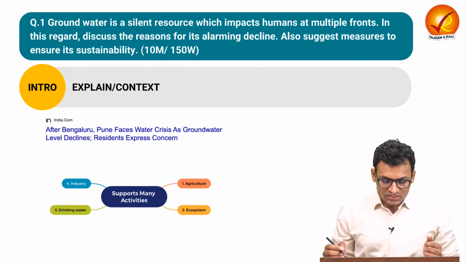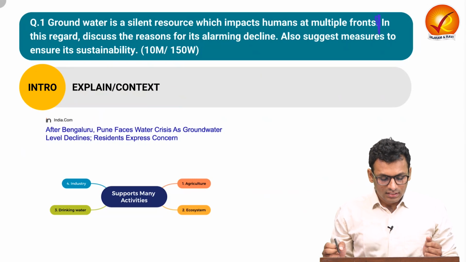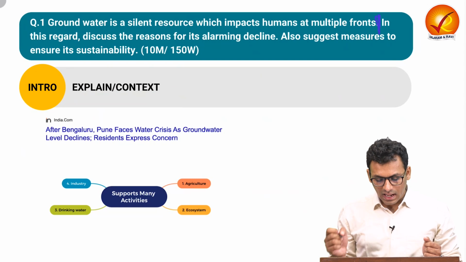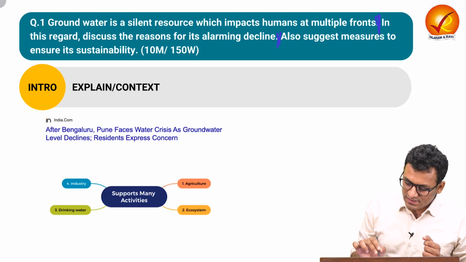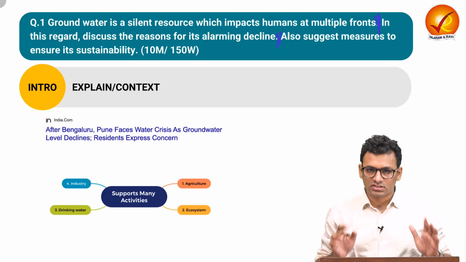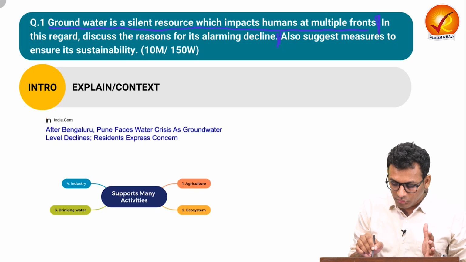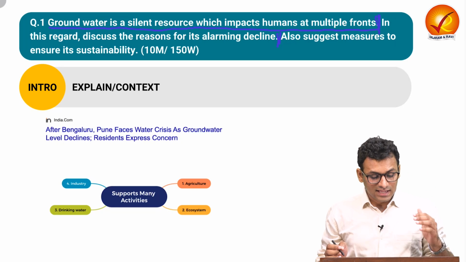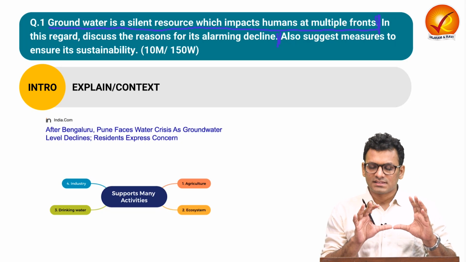Groundwater is a silent resource which impacts human at multiple fronts. In this regard, discuss the reasons for its alarming decline. Also suggest measures to ensure its sustainability. So if you see this question, you will be able to understand the structure. In the introduction, the very first line over here is talking about how groundwater is a silent resource which impacts human at multiple fronts. You can give some idea with respect to the same.